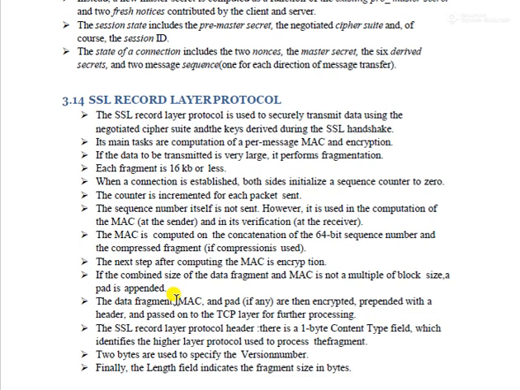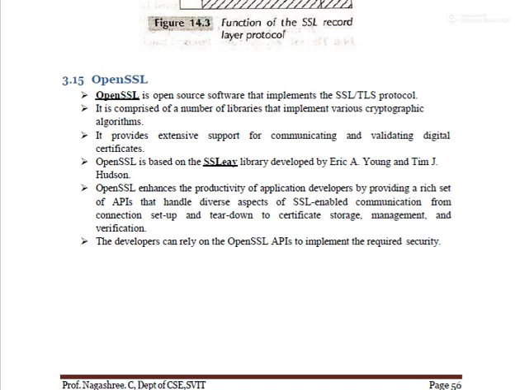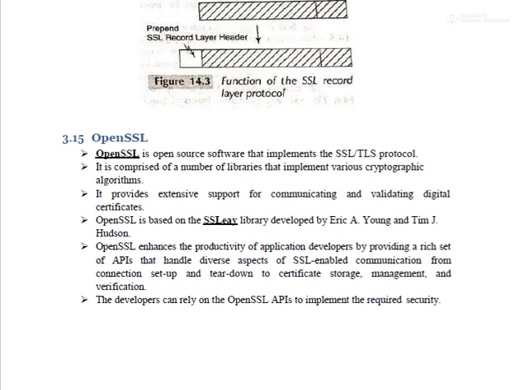Along with the encrypted data, they attach 2 bytes of version number, which indicates the version they are using, and finally the length field indicates the fragment size in bytes. So these things are displayed here. This will be the fragment.